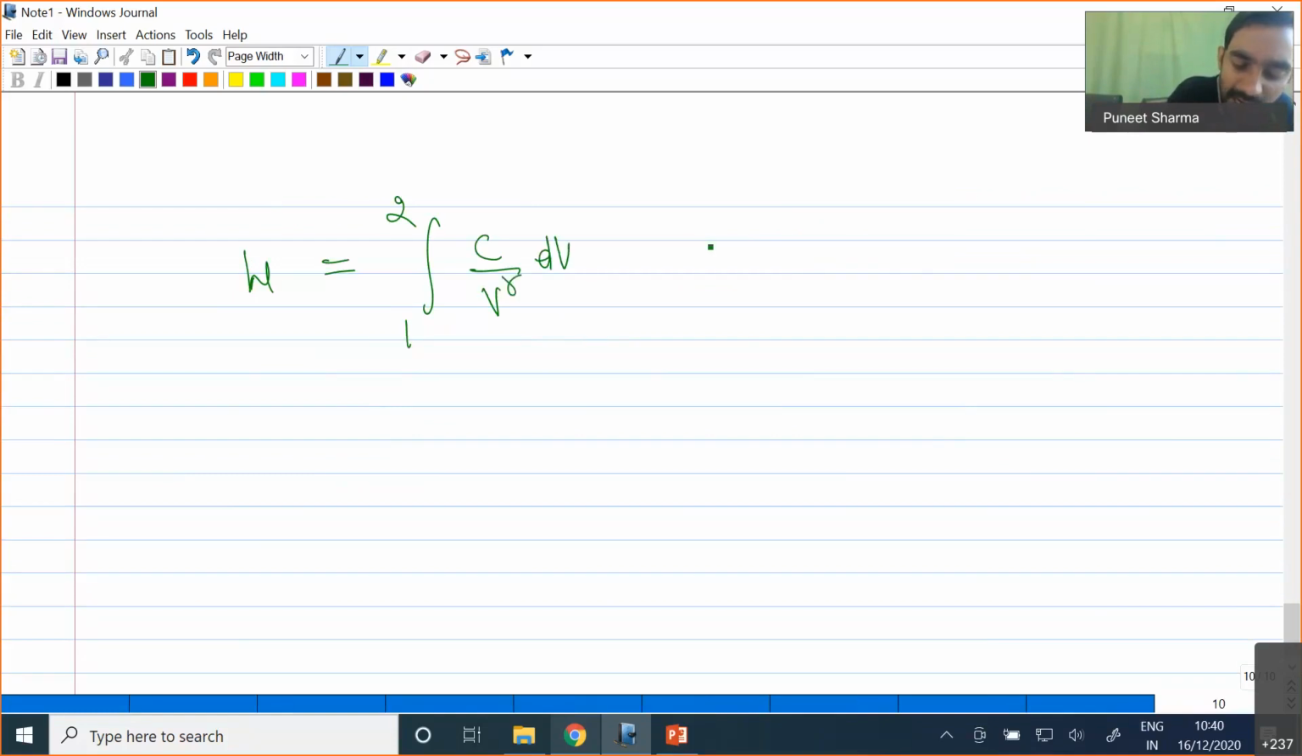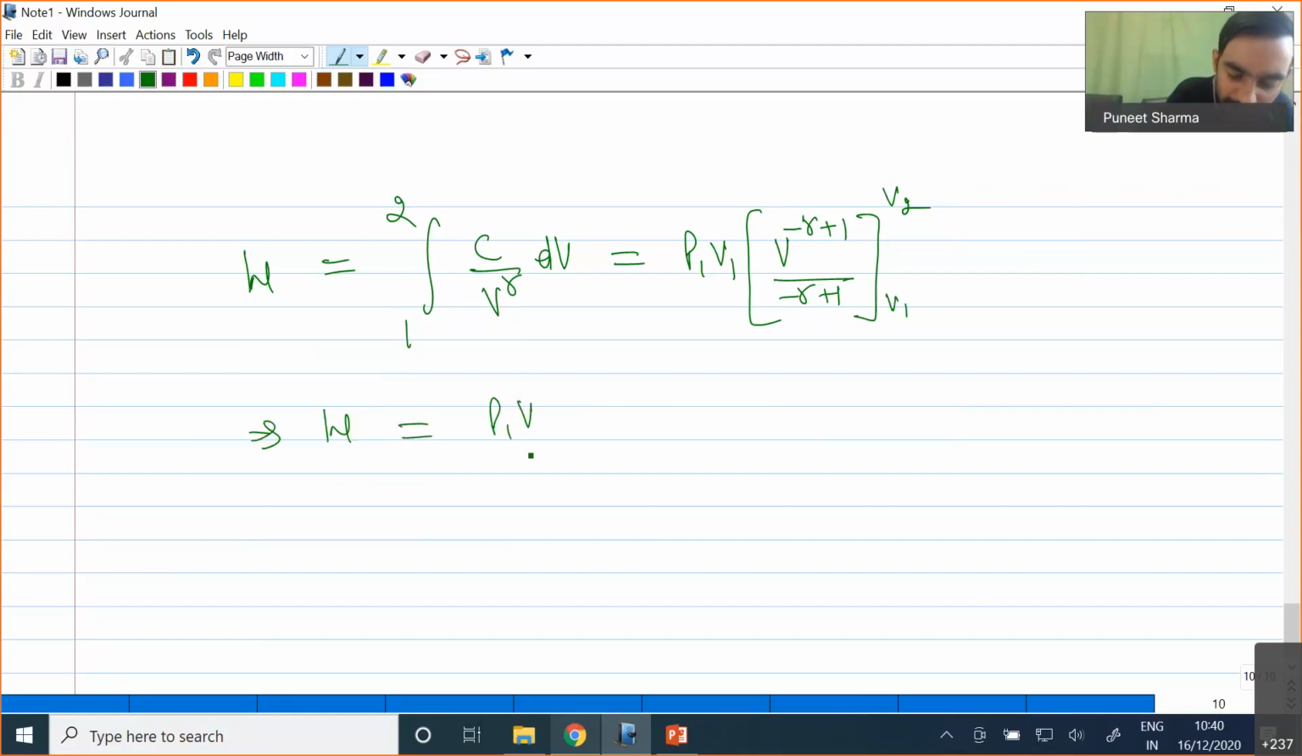So if you take C outside, you can write P1 V1 as C. Okay, and this integration will be V power minus gamma plus 1 divided by minus gamma plus 1, and this will be from V1 to V2, and finally I'll find work as P1 V1 divided by 1 minus gamma times V2 power 1 minus gamma minus V1 power 1 minus gamma. Okay, so this will be the expression of work in an adiabatic process.